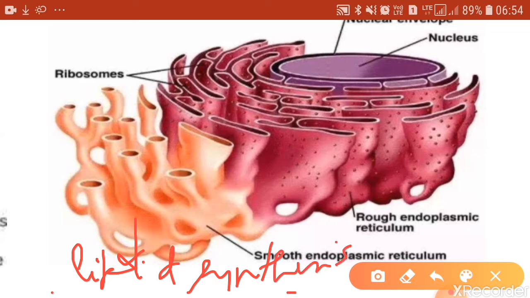So in the smooth endoplasmic reticulum the lipids are synthesized, whereas over the rough endoplasmic reticulum the proteins are synthesized, and through these channels that you see, the proteins will be taken to different parts of the cell.